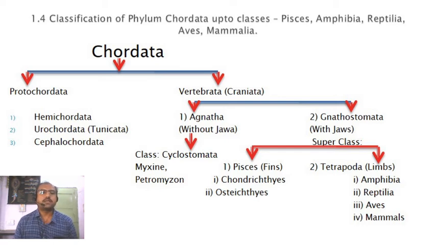And the last class of these gnathostomes or tetrapods is mammals. Mammals are the most highly developed individuals from this chordata or from the whole animal kingdom.